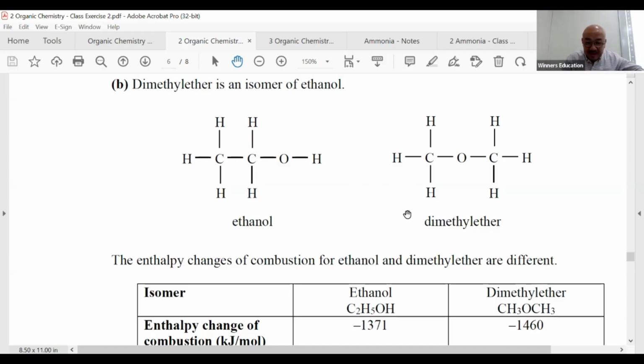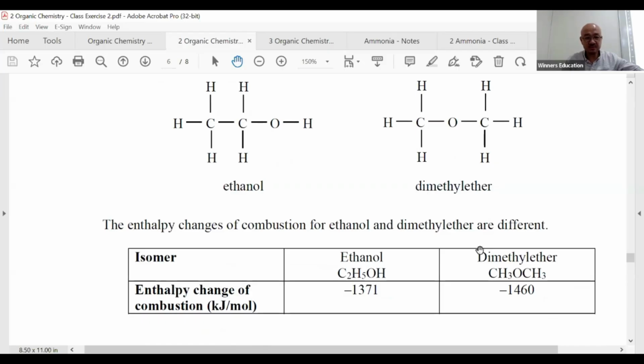Okay, dimethyl ether is an isomer of ethanol. Okay, it looks like this. Looks cool. And they say isomer. Isomer means what? Different structure, same molecular formula, which is obvious. You count the number of carbon, hydrogen, oxygen, all the same. Okay? The enthalpy change of combustion, so you burn them, right? Value is different. So they give out different energy. Burning is always exo, remember? So this is linked to energetics. I say, okay.